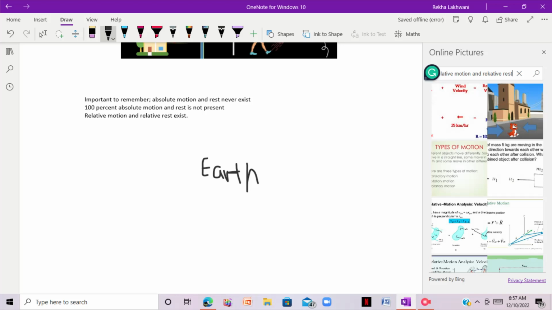Relative to the chair, relative to your surrounding, right?